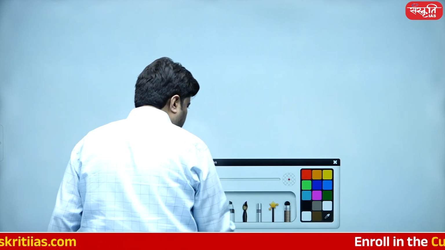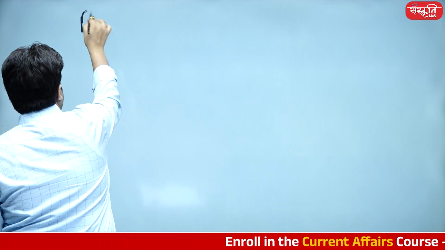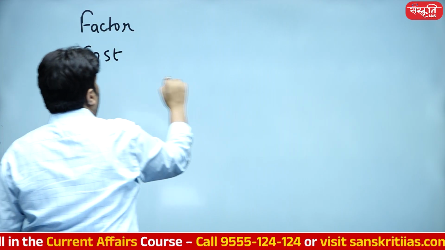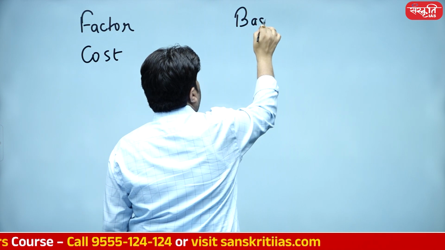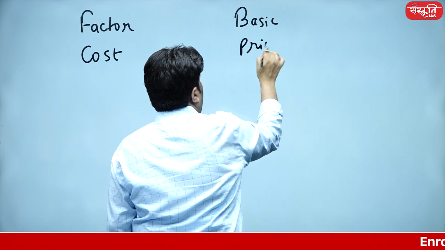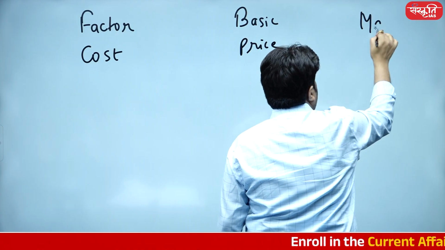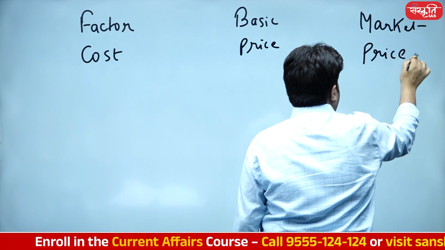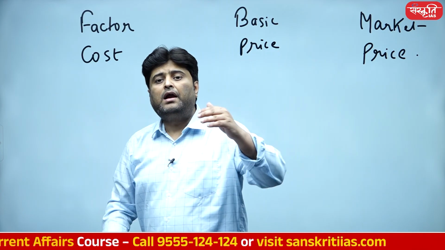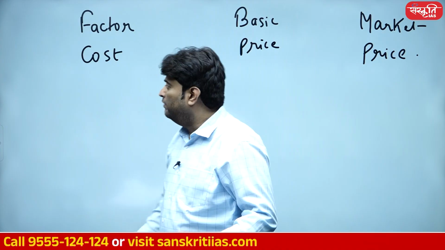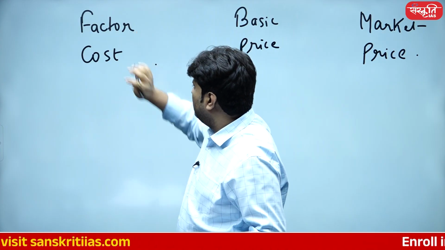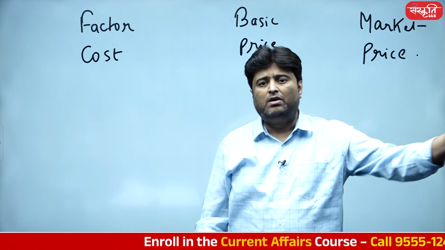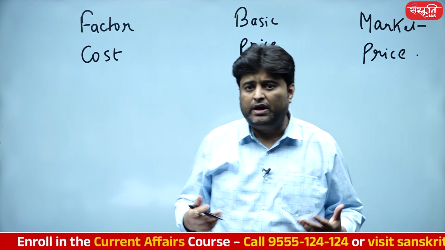Look student, in a very simple manner, factor cost, basic price or basic cost, and market price are three important stages to calculate the GDP. Earlier, we were only calculating GDP at factor cost. We were not calculating GDP at market price. Why so? क्यों नहीं करते थे?